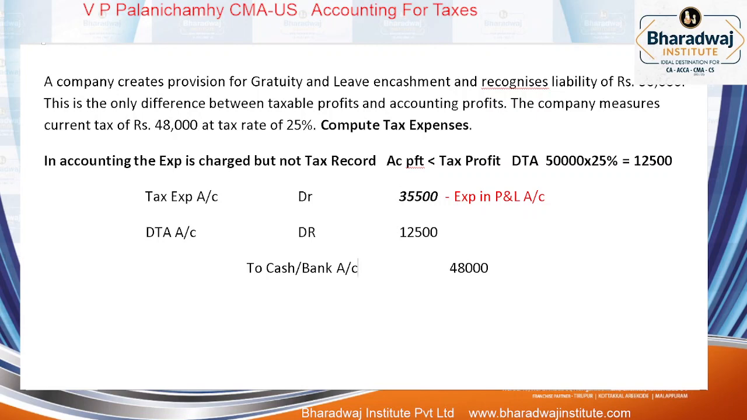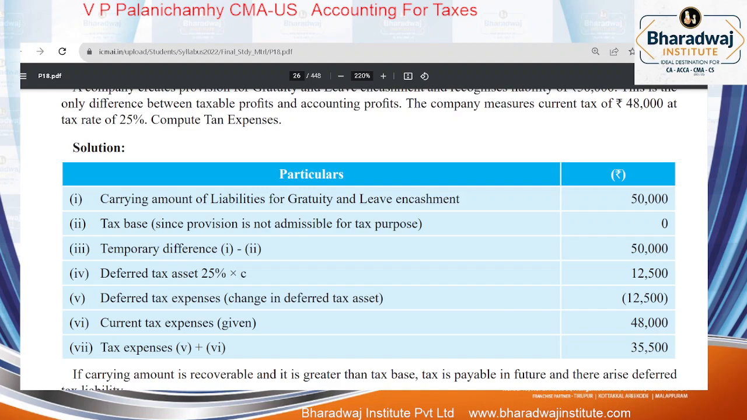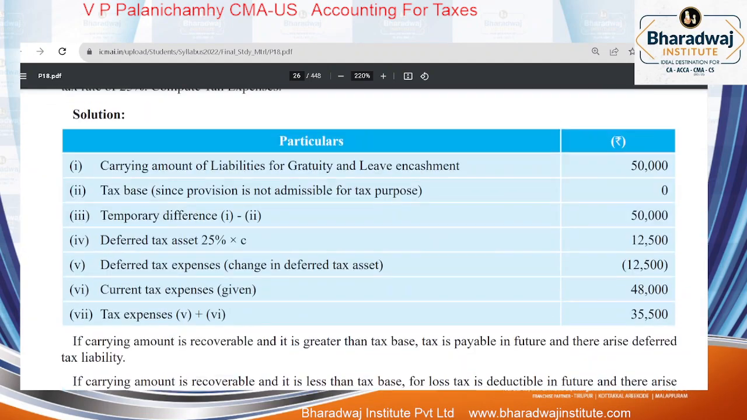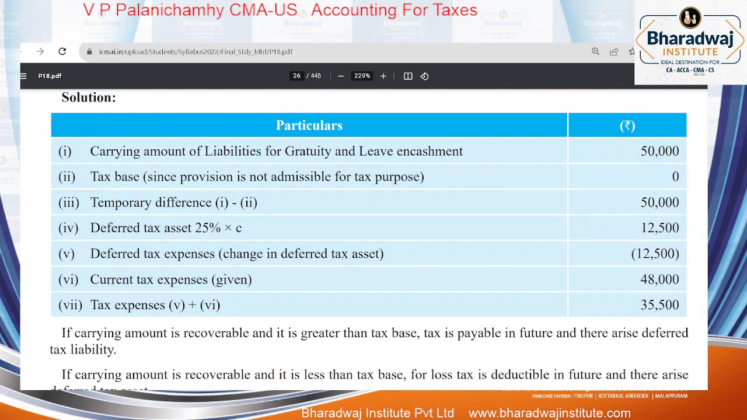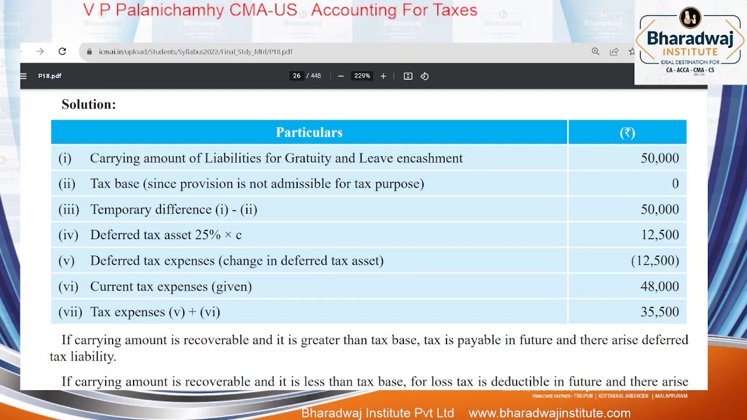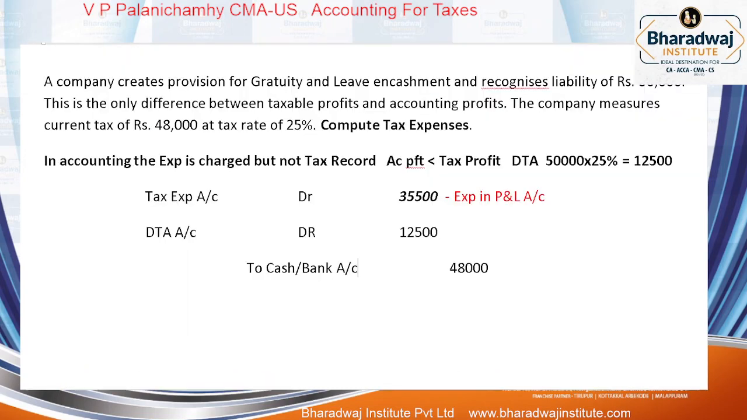Actually, in your suggested answer they have given it in statement style. Carrying amount is 50,000, tax base admissible is 0, temporary difference is 50,000 into 25%, which gives 12,500. So 48,000 minus 12,500, current year tax expense is how much? 35,500. You can show it in statement style, or even in journal entry method: tax expense 35,500, DTA 12,500, cash or bank credit how much? 48,000.